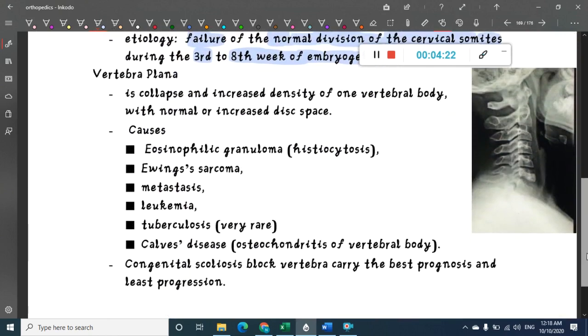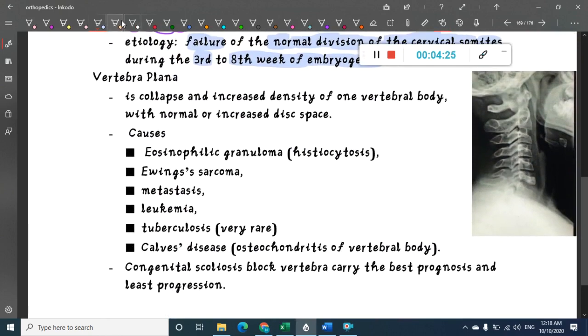Next we have something called vertebra plana. What is this vertebra plana? Vertebra plana is collapse or increased density of one vertebral body. Here there is at least either collapse or increased density of one vertebral body.